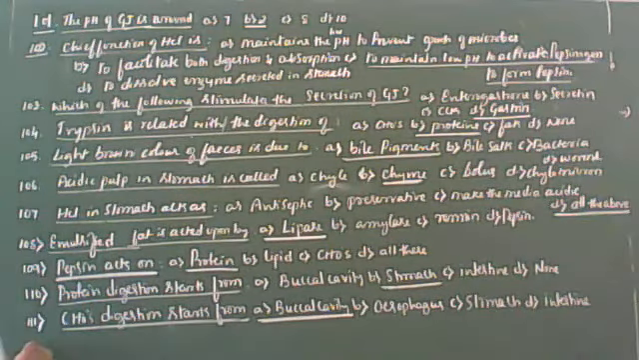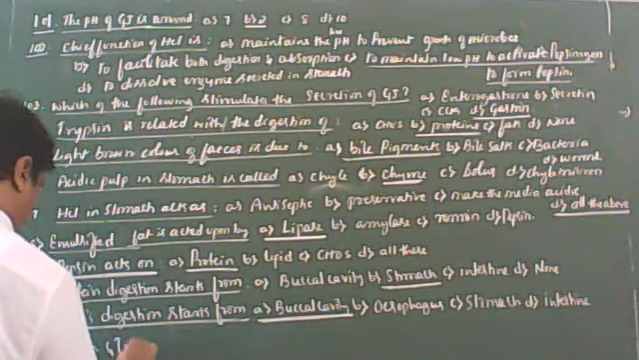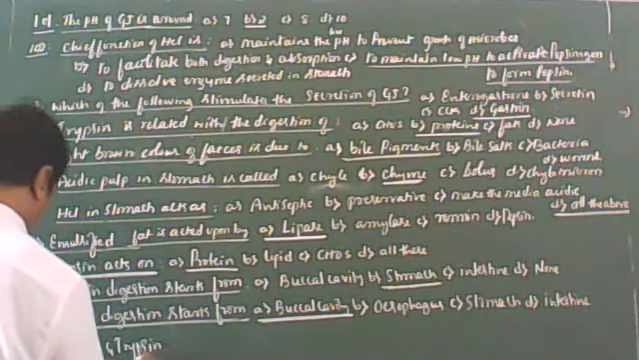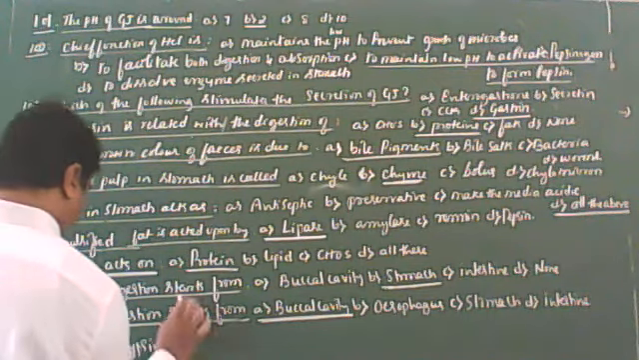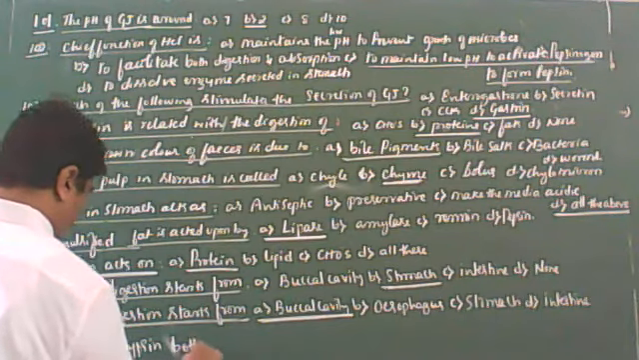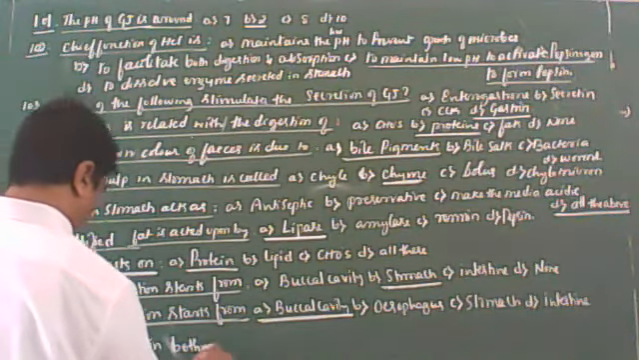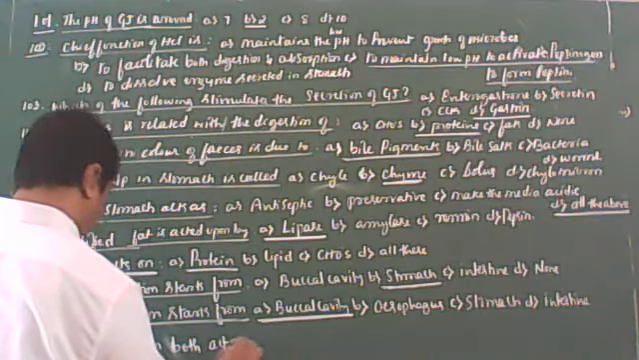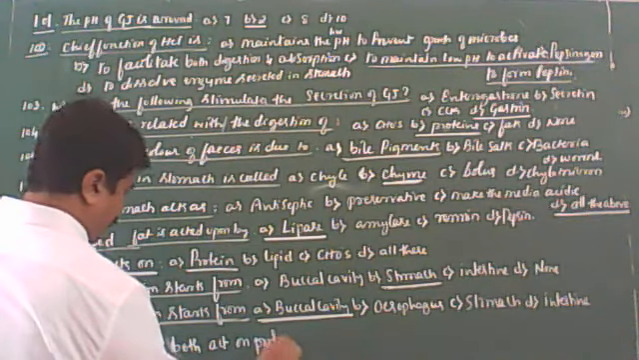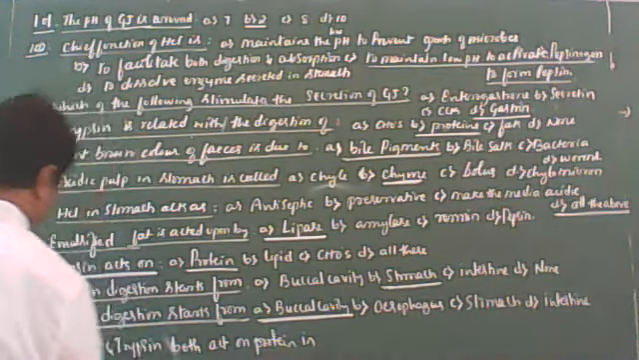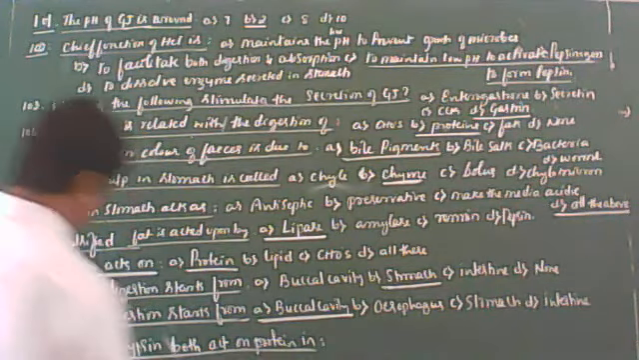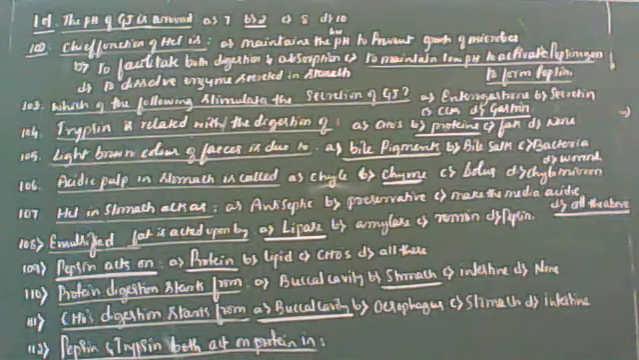Okay, next question. Look at the board, students. One is pepsin, another one is trypsin. This is also simple, but you have to think correctly. Both are proteolytic enzymes, students. Pepsin and trypsin both act on proteins. So this is the question actually. Pepsin and trypsin both act on proteins.